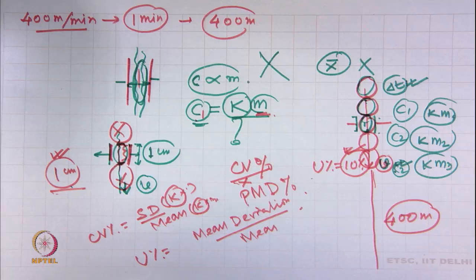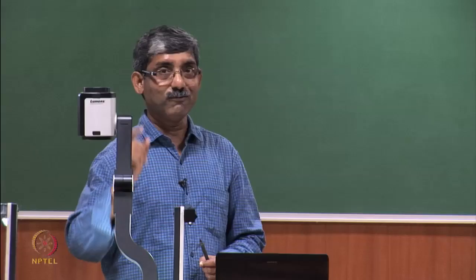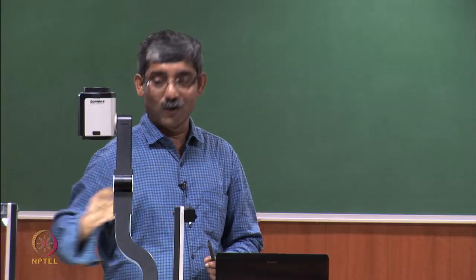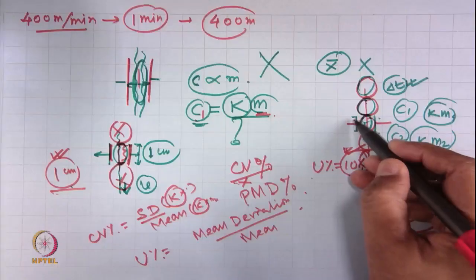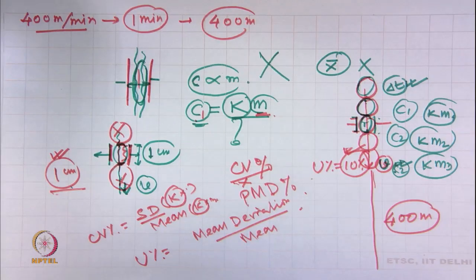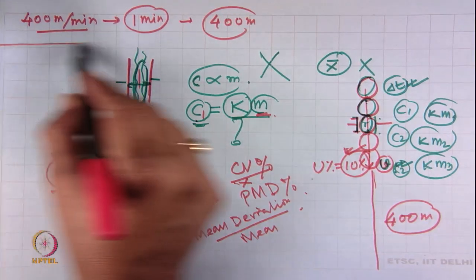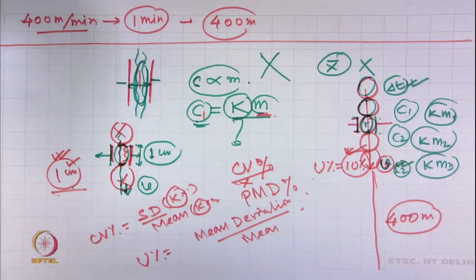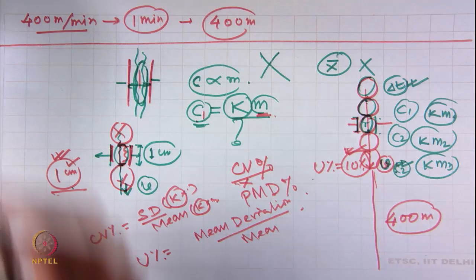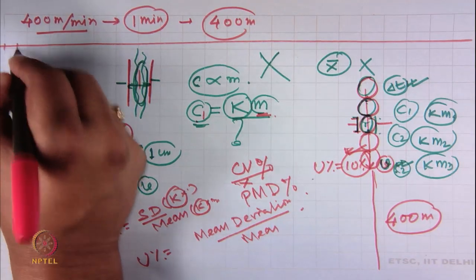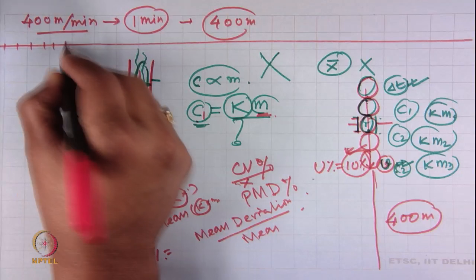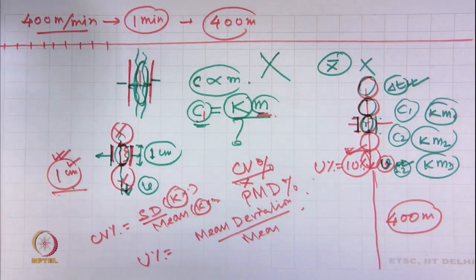It is possible. First thing we must know is the length of the capacitor. Now, length of the capacitor we know is 1 centimeter. Now, this total 400 meter yarn, what I will do? I will cut it in 1 centimeter lengths each.